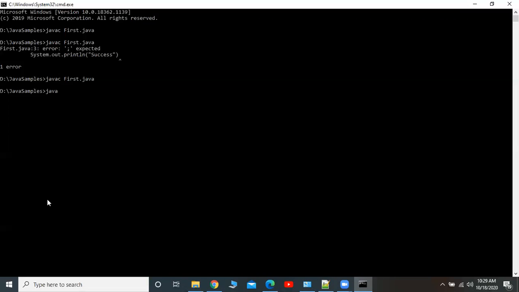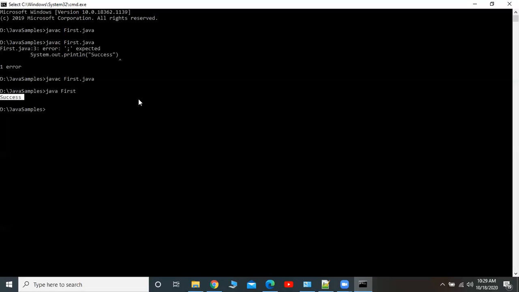Whenever we type java, it will invoke the JVM, and I am giving the class name called first. This is the way you execute the .class file. See, I am hitting the enter button. Now we got the output called structures. This is the way we have to execute the .class file.